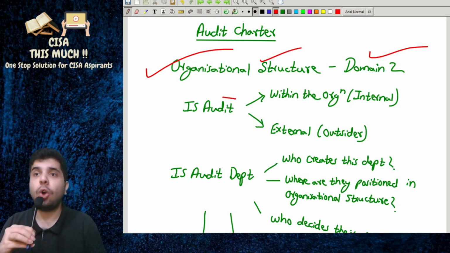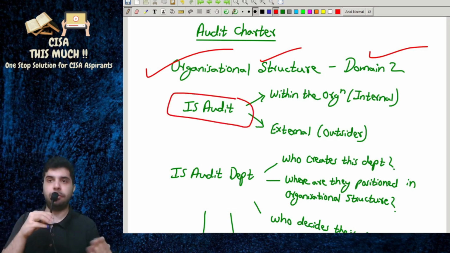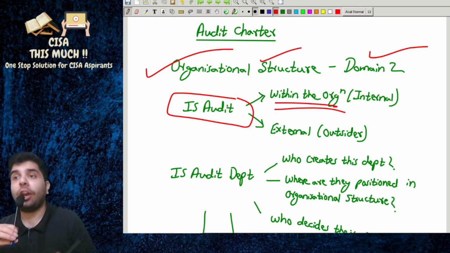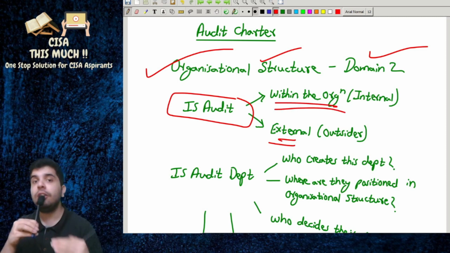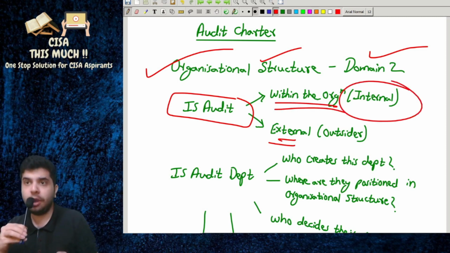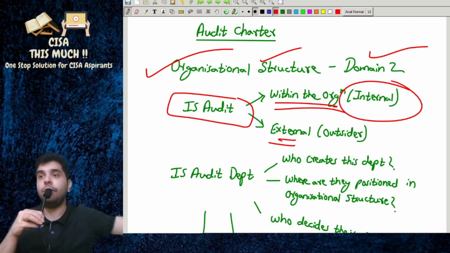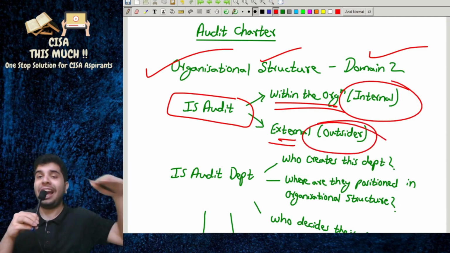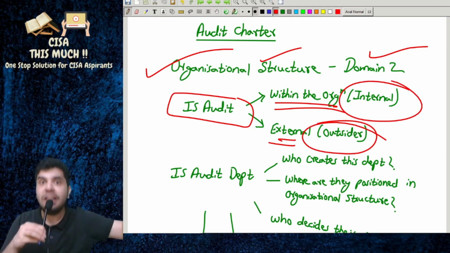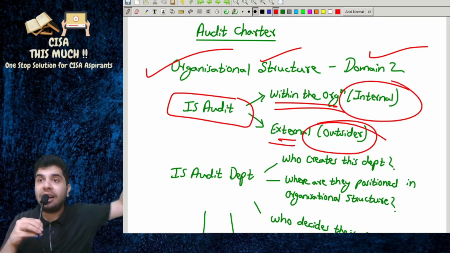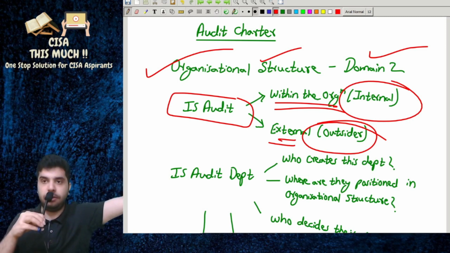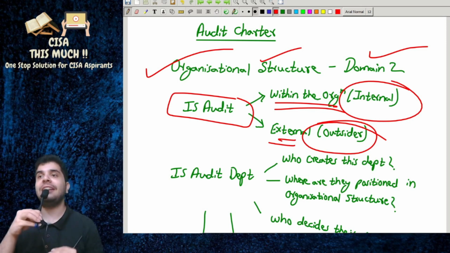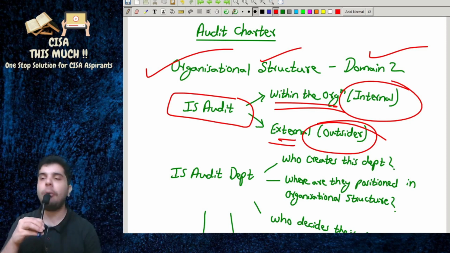Okay, so guys, we have seen organizational structure in domain 2. When we say IS audit or IS auditor, the IS audit department can operate within the organization, known as internal audit, or it can operate externally, in which case they are outsiders. In both cases they are supposed to maintain independence. We'll talk about it later on.